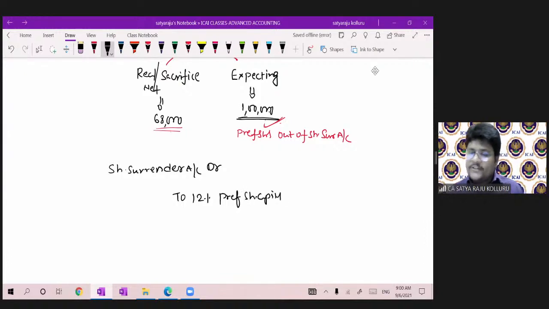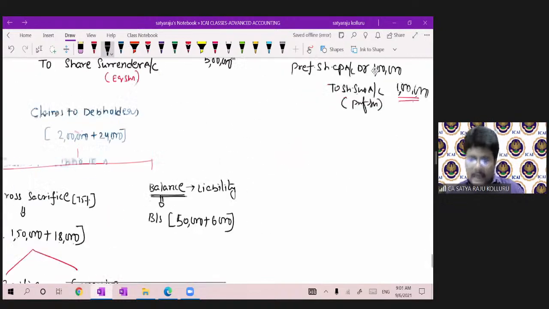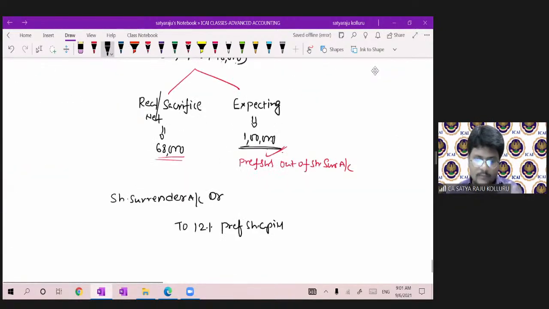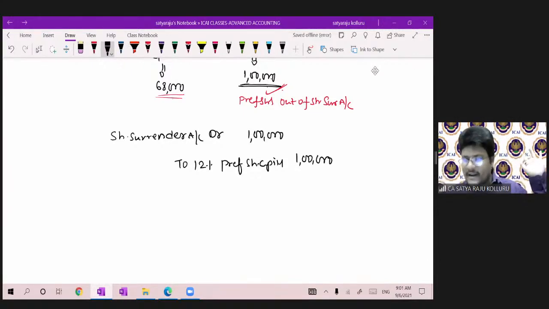Actually, at the time of utilization of share surrender, the entry was share surrender to equity share capital. But why are you passing the 12% preference shares out of the 5 lakh share surrender? 1 lakh was converted into preference share. Okay, come back, guys. Share surrender account debit to 12% preference share capital 1 lakh. This entry was the utilization of share surrender. First of all, utilization of share surrender is over.